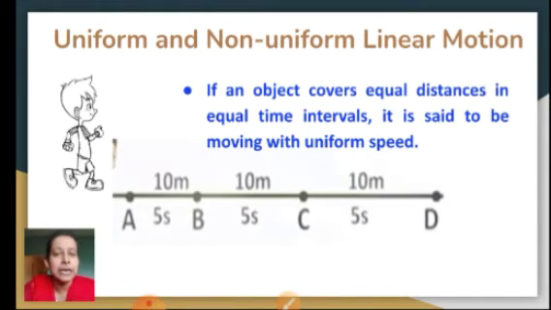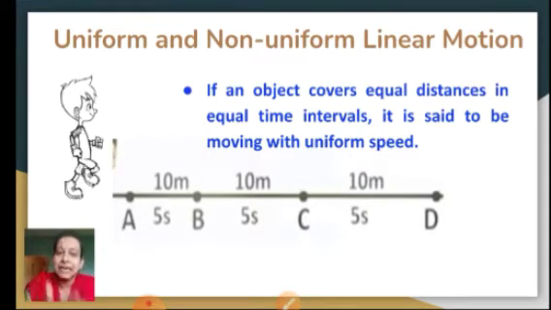Right, so with this recalling, let's move ahead to the next part of our topic, that is uniform and non-uniform linear motion. What is linear motion? You have learnt in the previous class that it is motion on a straight line. If any moving object moves on a straight line, it is called linear motion. Now what is meant by uniform and non-uniform? Let us try to find out the difference by taking an example.